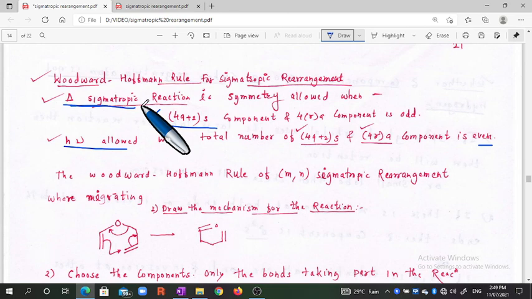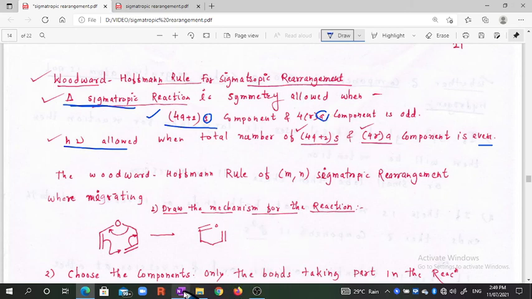And if the summation of these two components is even, your reaction is photochemically allowed. Let us discuss the meaning of S: that is suprafacial, and A is antarafacial. What is the actual meaning of the S term and the A term?